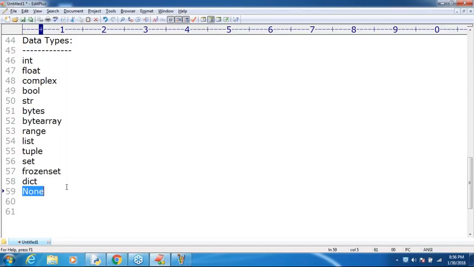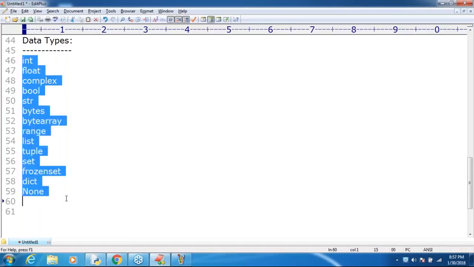It doesn't mean data types got completed, sir. I'm just starting the data types concept. In Python, how many things are available? These are the things we have, sir. Now I have to take a bit of special care. I have to talk about these things one by one, so that you people can feel more comfortable.